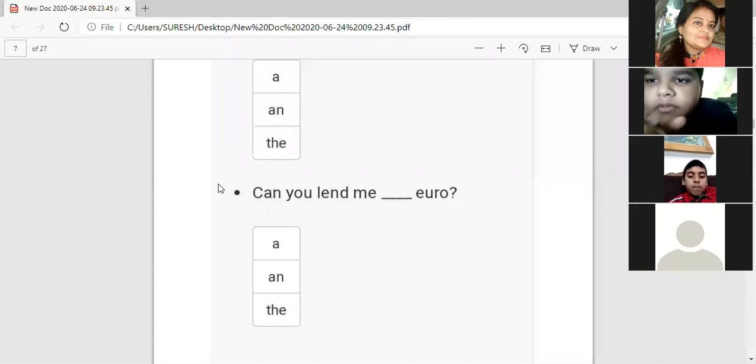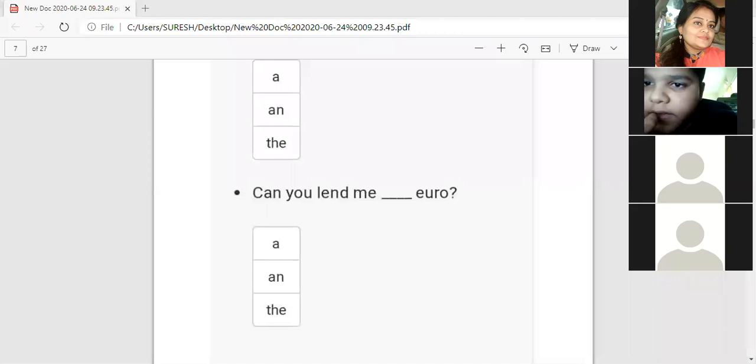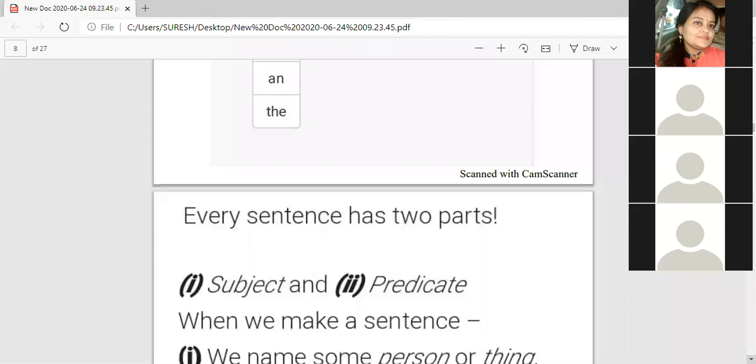A euro, because this is the sound of Y here. It sounds like Y. Very good. So we have completed the first chapter on sounds. I think you all would have understood.